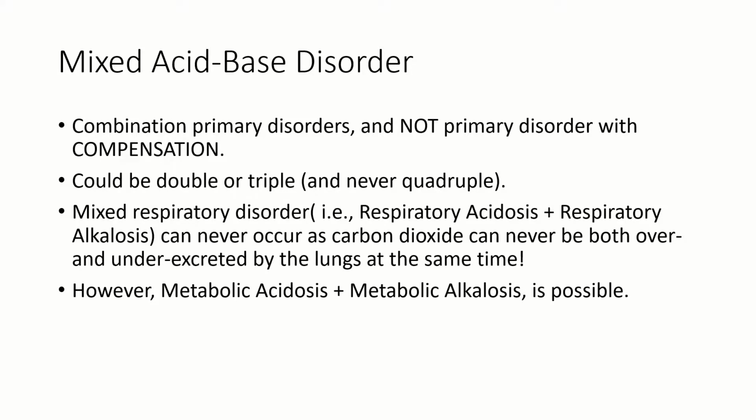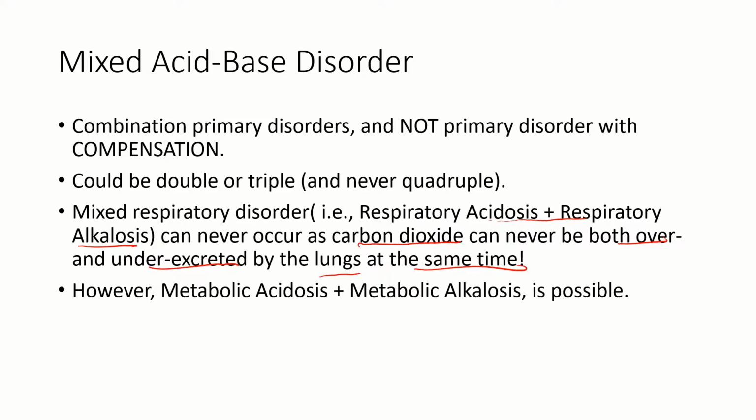Now mixed acid-base disorder could be double or triple. It could be metabolic acidosis plus respiratory acidosis plus metabolic alkalosis. The only caveat is that respiratory acidosis and alkalosis cannot be present at the same time, because carbon dioxide can never be both over and under excreted by the lungs at the same time, right?